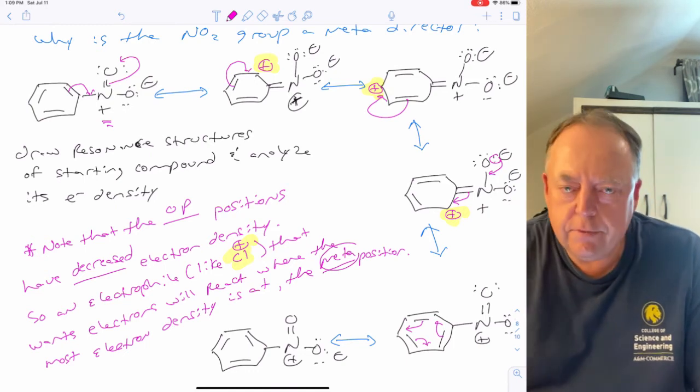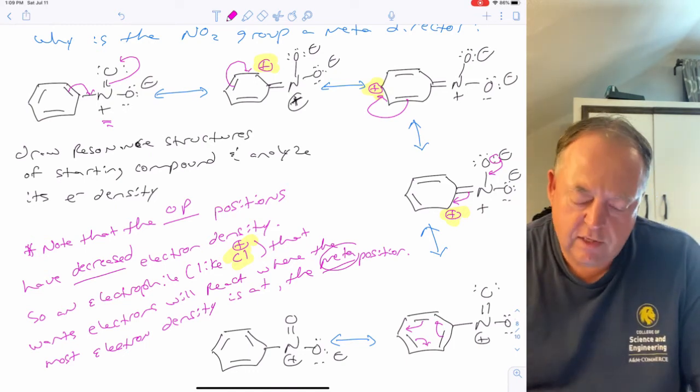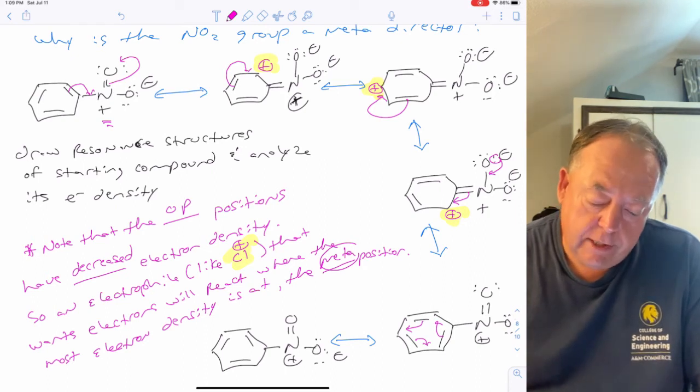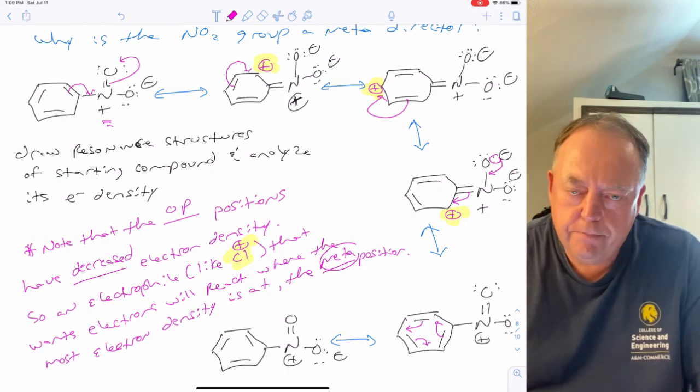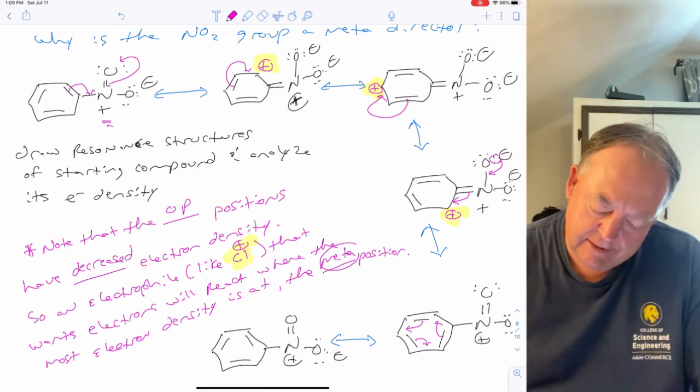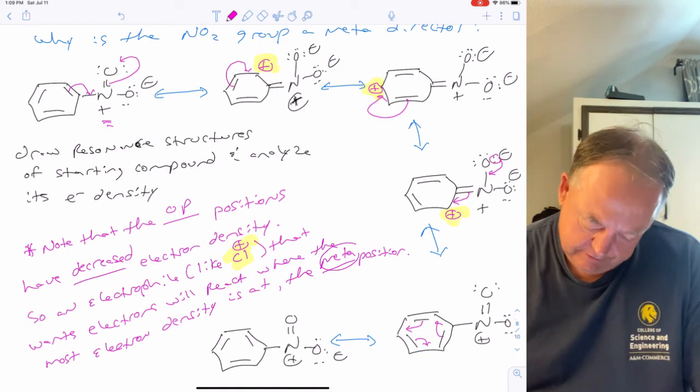Right, so the nitro group is a meta director because it removes electron density out of the benzene ring, and in particular that creates positive charge density at the ortho para positions, but not the meta position. So the meta position has the most electron density. That's where chlorine is going to react.